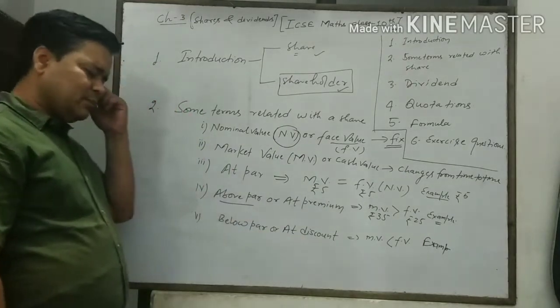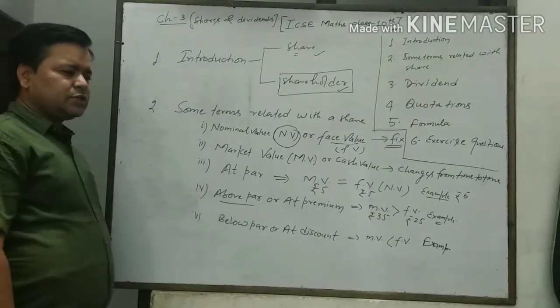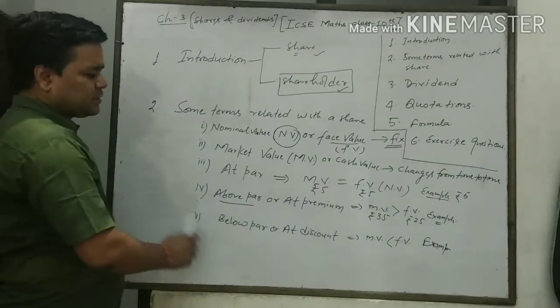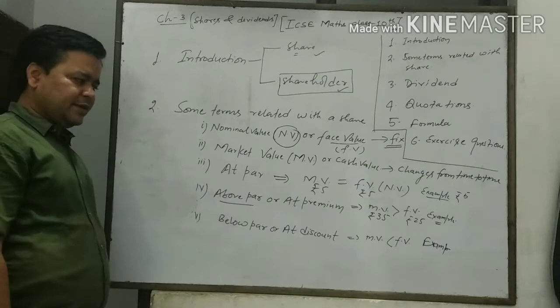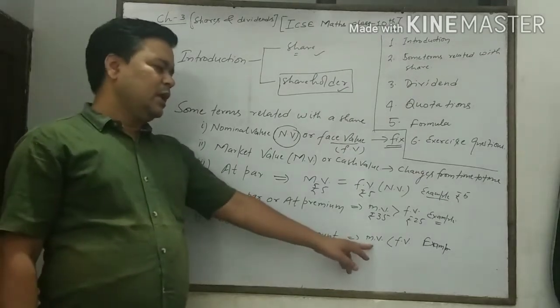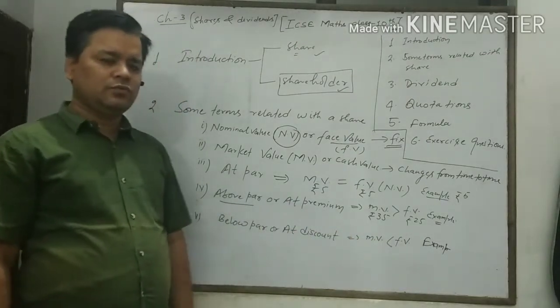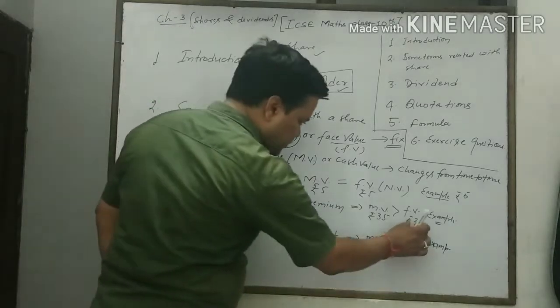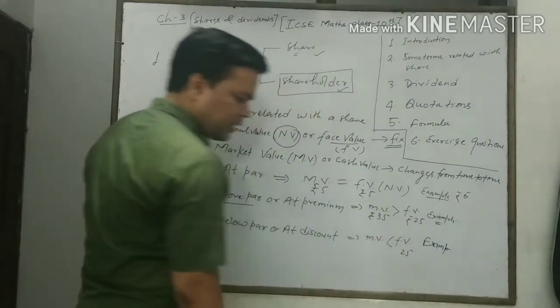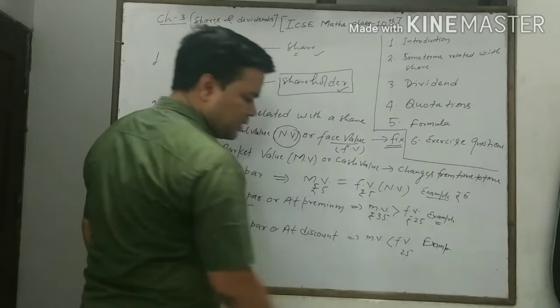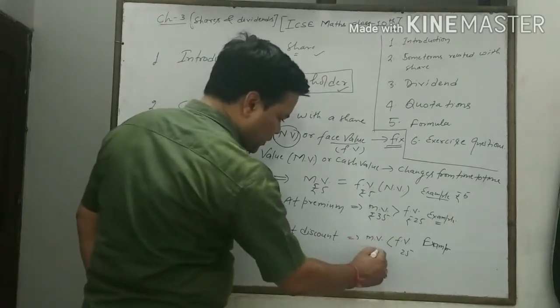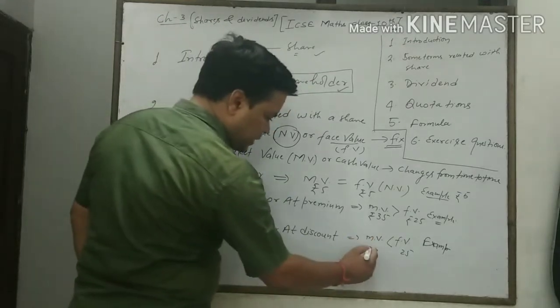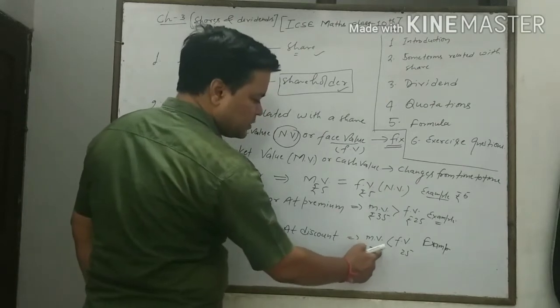Sometimes there is a condition when the performance of the company is not good. In that case the market value will be less than the face value. For example, the face value is 25 and the market value is 20 rupees. Here we see that market value is less than face value.